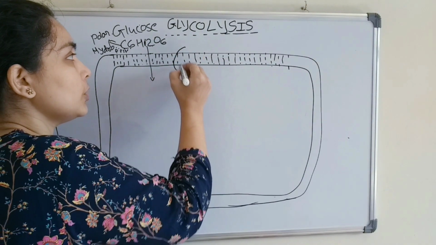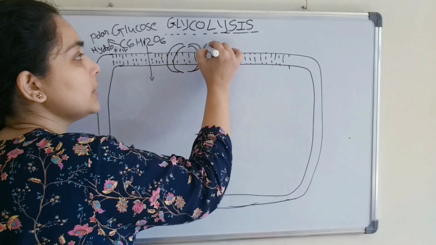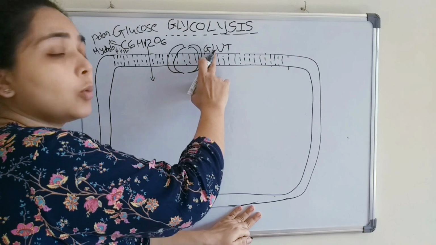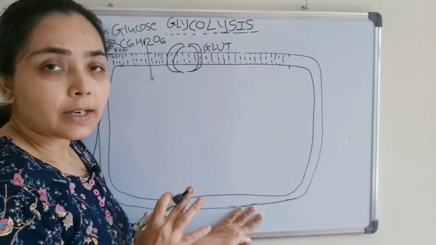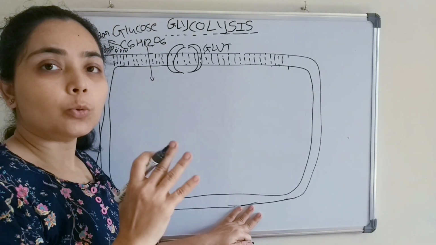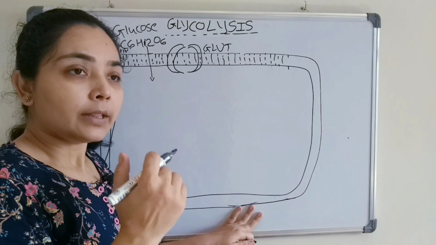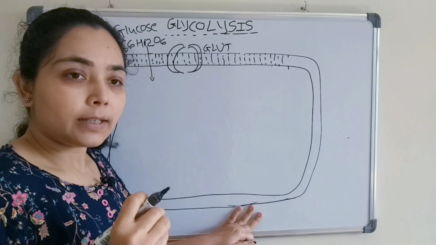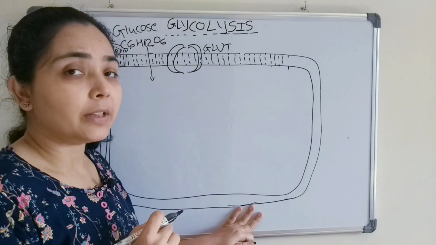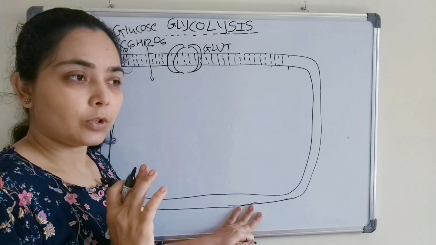Many transporter proteins are there, known as GLUT, meaning glucose transporters. There are various types of glucose transporters: type 1, 2, 3 and 4. Some are unidirectional, some are bidirectional. That means glucose molecules can enter into the cells, and when required, can come out of the cells. For example, the liver cell has mainly type 2 transporters.